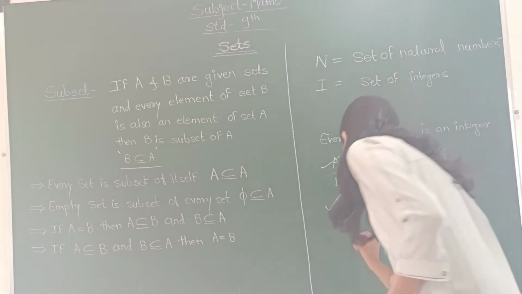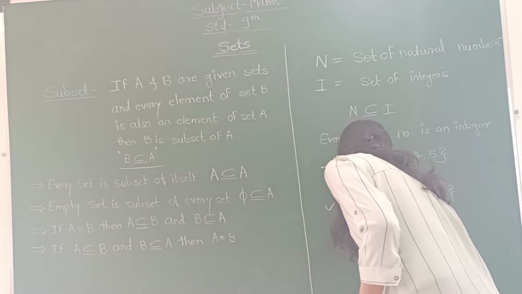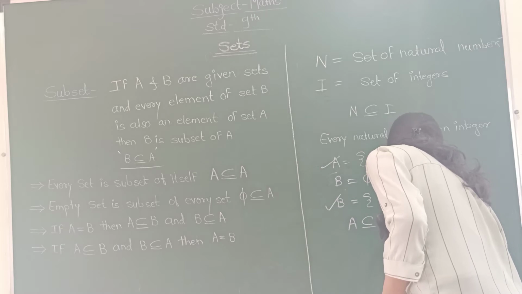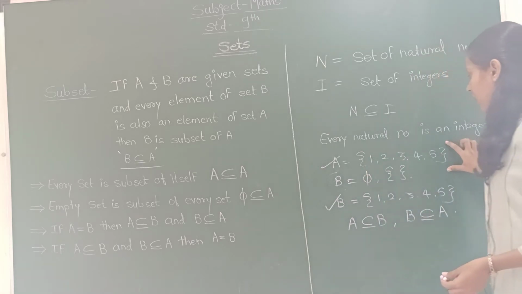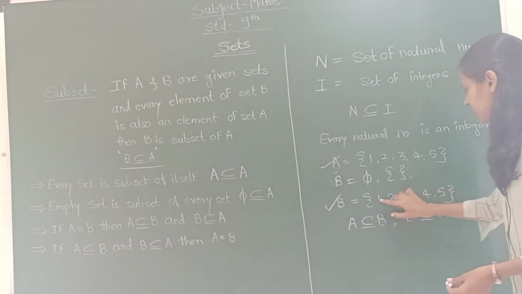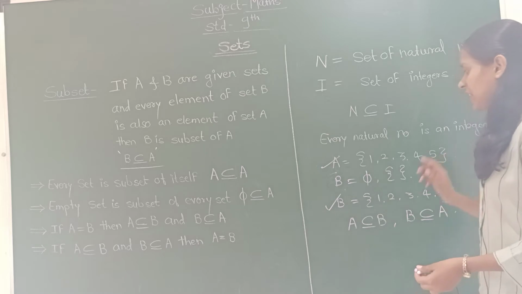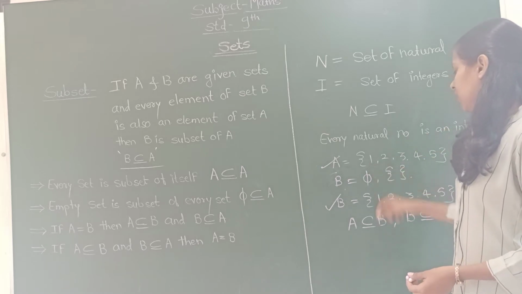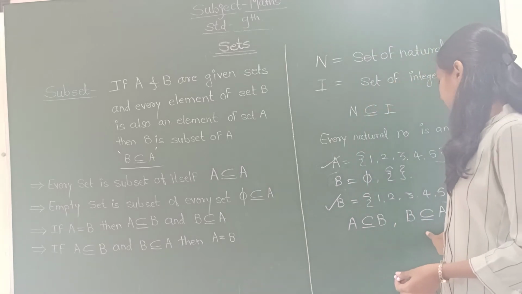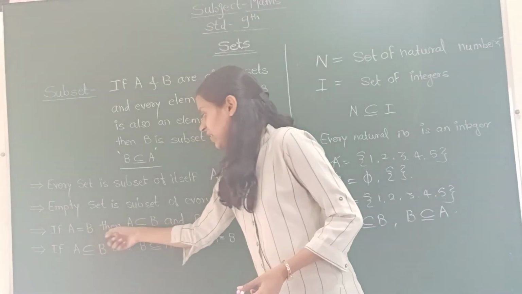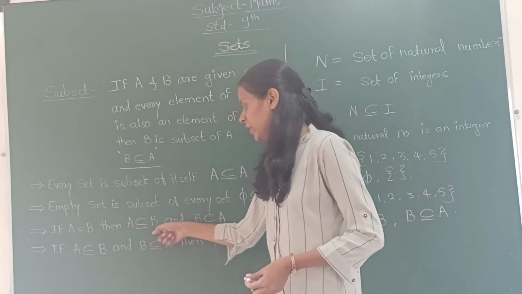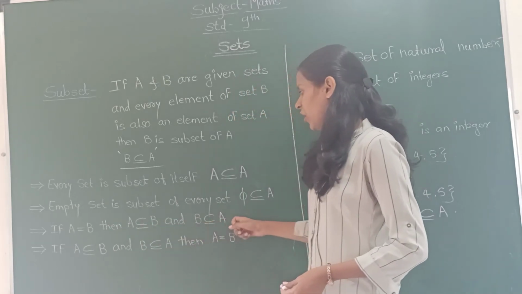Therefore, we can say A is a subset of B and B is a subset of set A, because all the elements in set A are present in set B, and all the elements of set B, that is elements 1, 2, 3, 4 and 5, are present in set A. Therefore, if A and B are equal sets, then A is a subset of B and B is a subset of A.